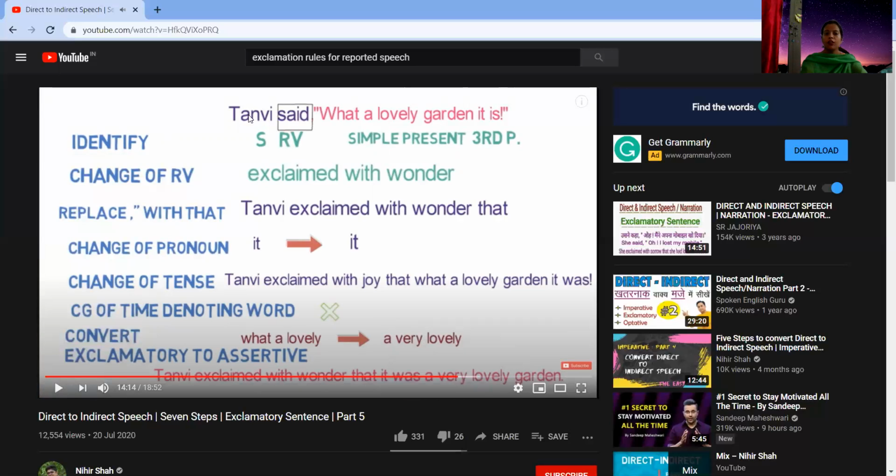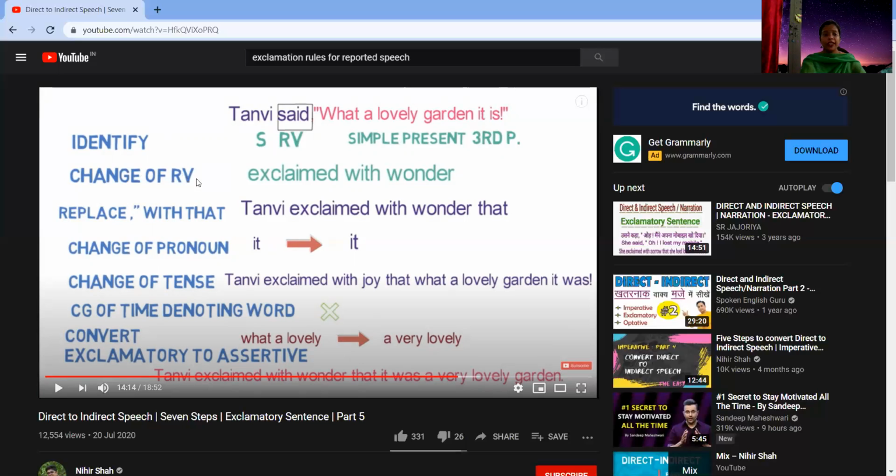Okay, so now here, this is an entire sentence in an exclamatory form. Tanvi said, "What a lovely garden it is!" So according to those steps, we will start identifying. First, Tanvi is the subject, the reporting verb is said, which is in simple present tense, and the pronoun is in third person.